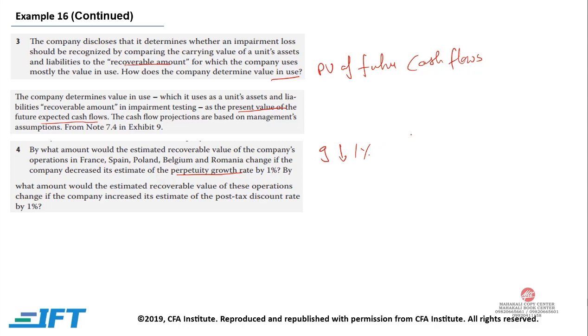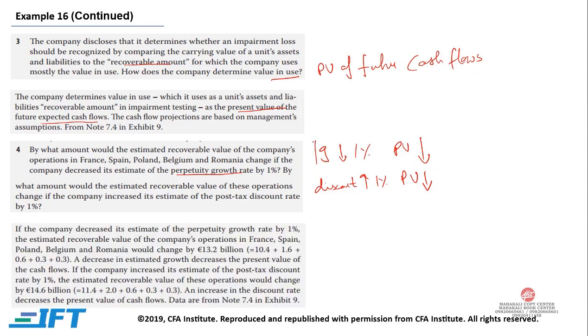So technically, the present value will go down. And by what amount would the estimated recoverable value of these operations change if the company's estimate of the post-tax discount rate increases? If the discount rate is increasing by 1%, this will again reduce our present value. A reduction in growth rate would reduce our present value of cash flows, and a discount rate increase, because the discount rate is the denominator. If the denominator is increasing, it will again decrease our present value of cash flows.